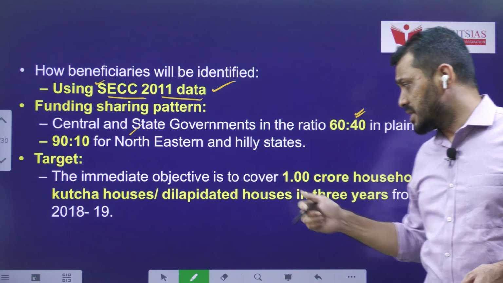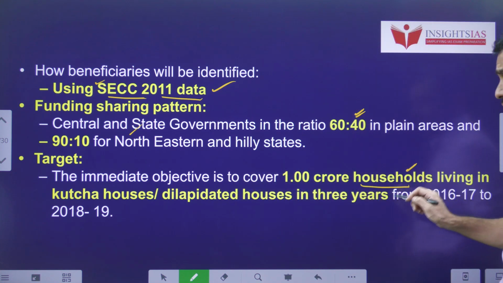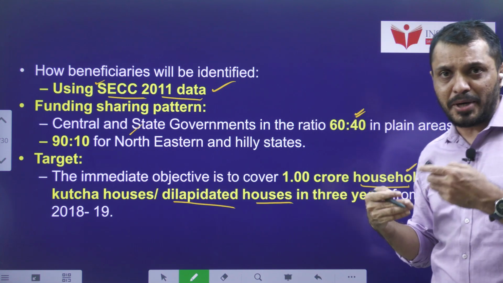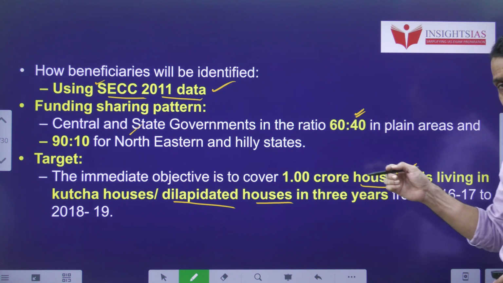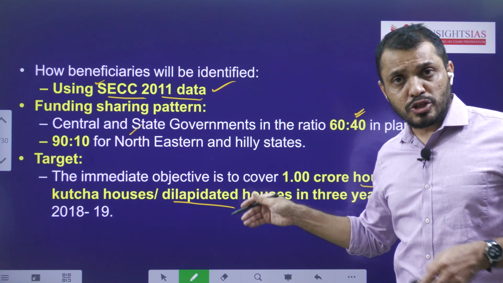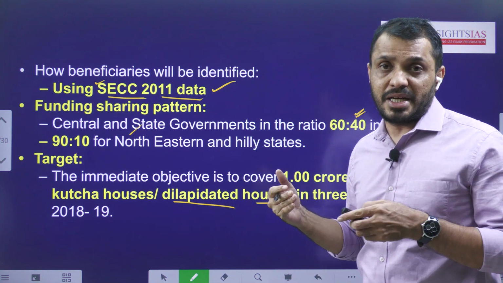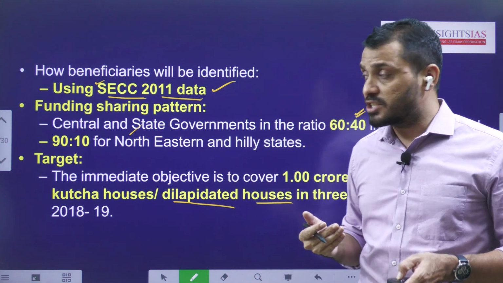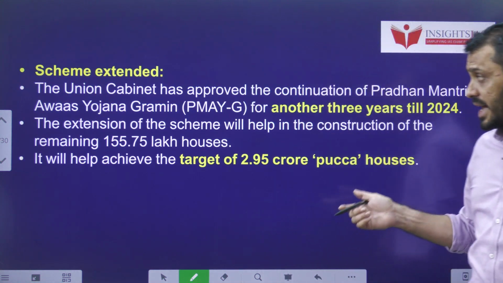Targets to build around 1 crore houses for households who are living in kacha houses or dilapidated, that means damaged houses, within 3 years from 2016 to 2018-19. Actually, this scheme was supposed to be finished by 2019, but it has been further extended till 2024.